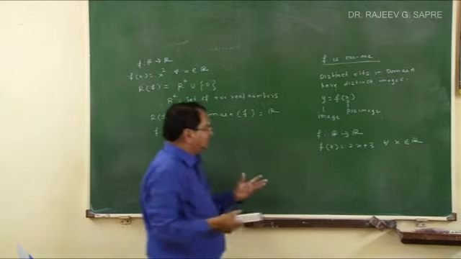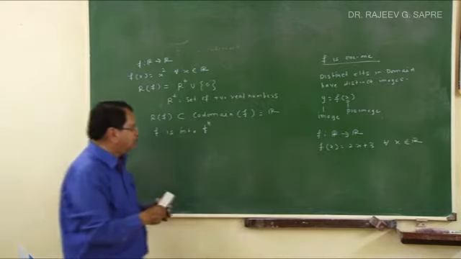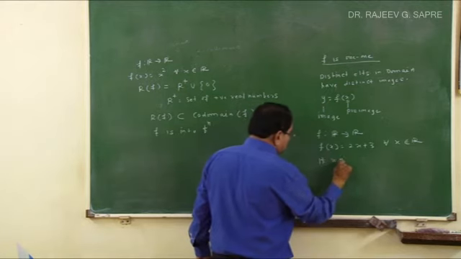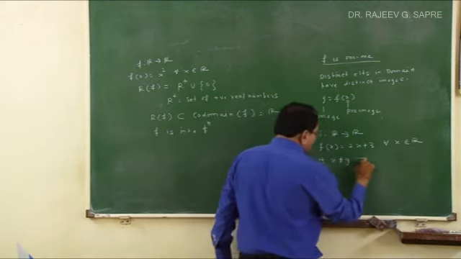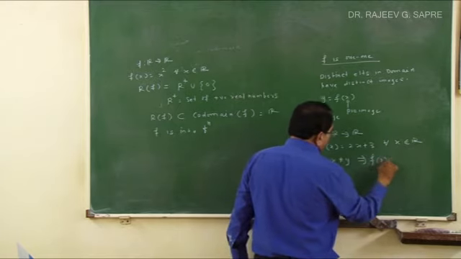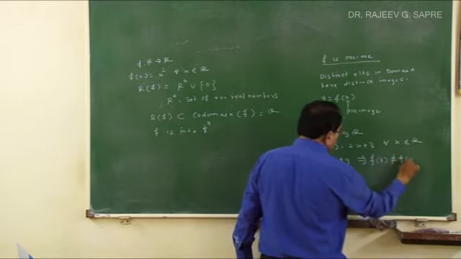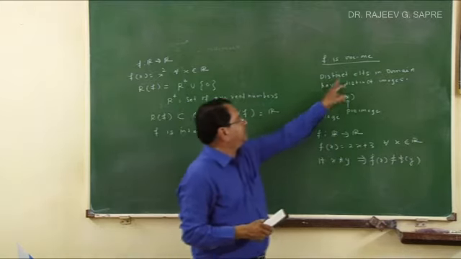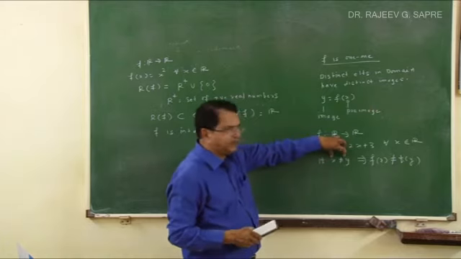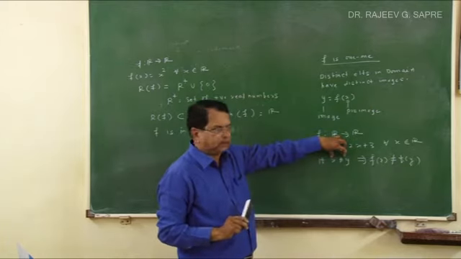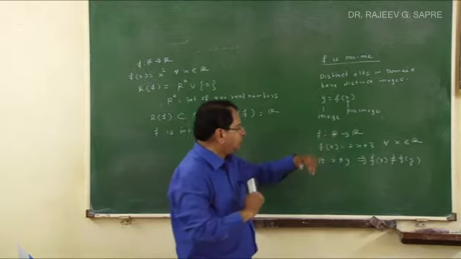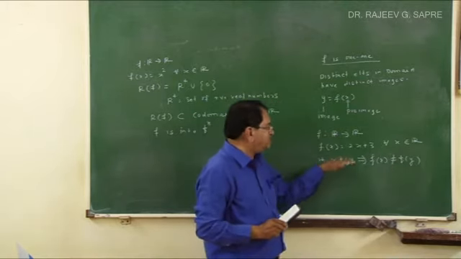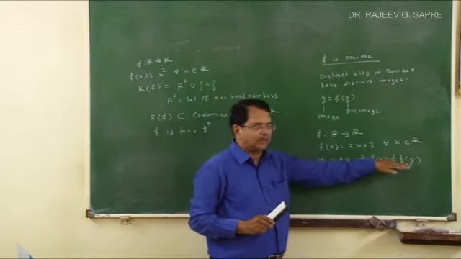But what do I have to prove? Actually, what I have to prove is, if x is not equal to y, it implies f of x is not equal to f of y. I want to prove this when I want to prove a function is 1-1. Distinct elements in the domain means they are not equal. So x is not equal to y, and I want to prove that their images are distinct. So this is an implication, an if-then statement. If this happens, then this happens.